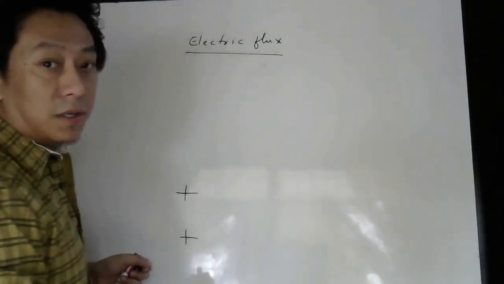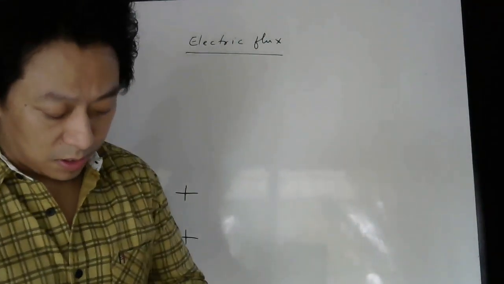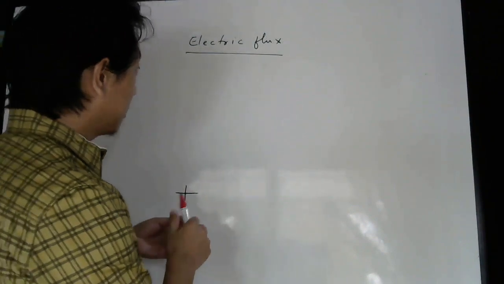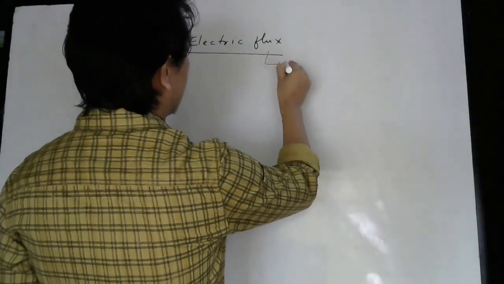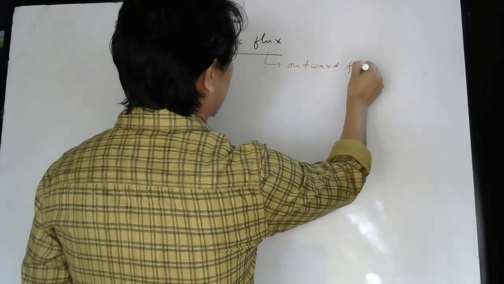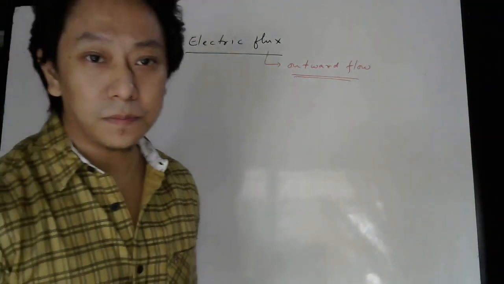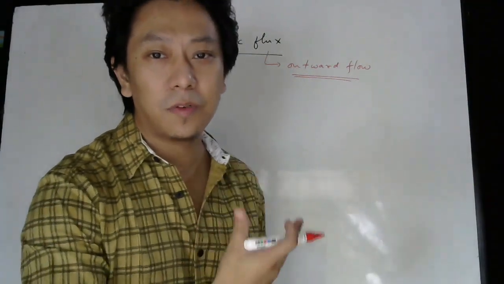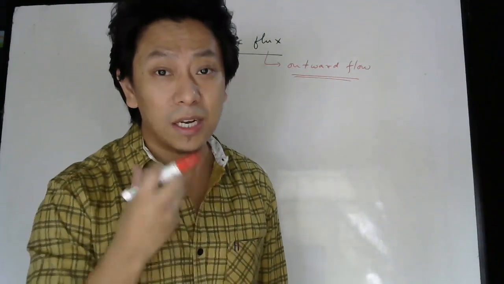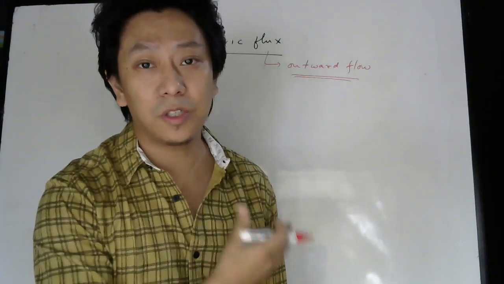So the word electric, already we have some idea, right? The word flux means what? Okay, the word flux means flow. So the word flux means flow, outward flow. So this is the meaning of the word flux. Okay, so imagine, before I give you the definition of electric flux and before I give you the formula for electric flux, let us try to understand the heart of what is going on, why we have to study this topic.